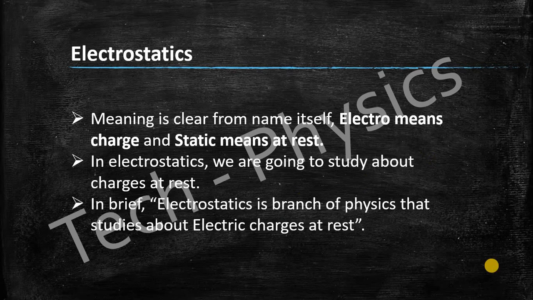So in brief, we can say that electrostatics is a branch of physics that studies electric charges at rest. So in this chapter, we are only going to see the electric charges which are at rest. Okay. But again, a new word came here, that is electric charge.